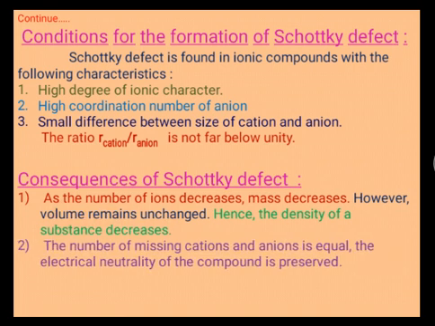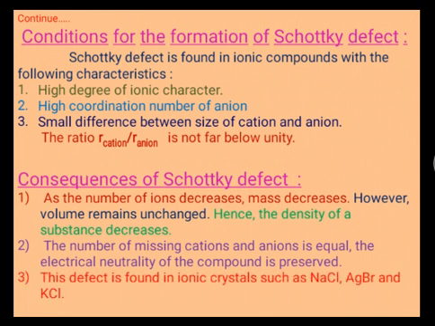Second consequence is that the number of missing cations and anions is equal, and the electrical neutrality of the compound is preserved. Number of cations and anions are equally missing, so the electrical neutrality in the crystal is maintained. For example, these defects are found in ionic crystalline solids such as sodium chloride, silver bromide, potassium chloride, etc.